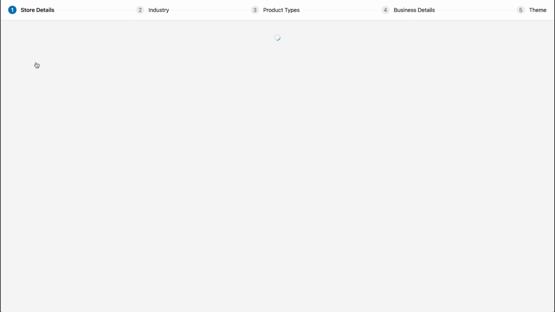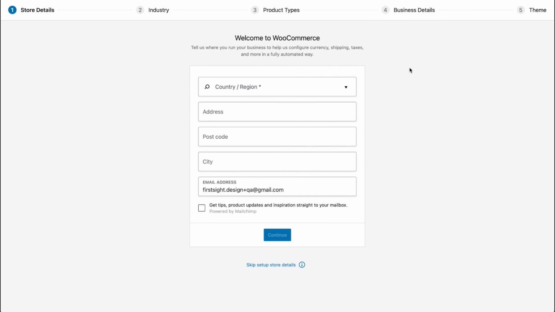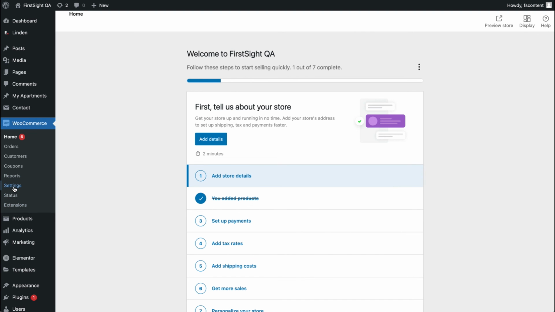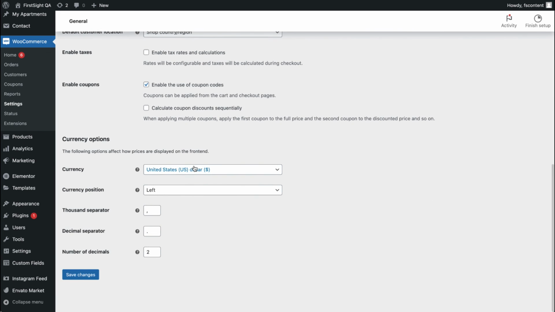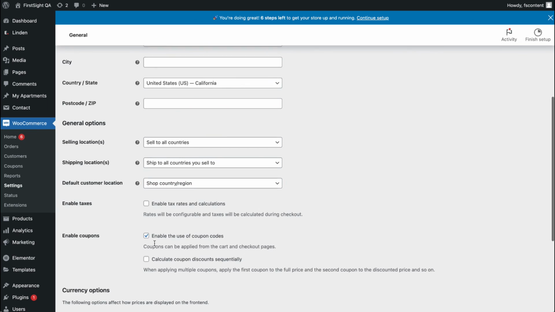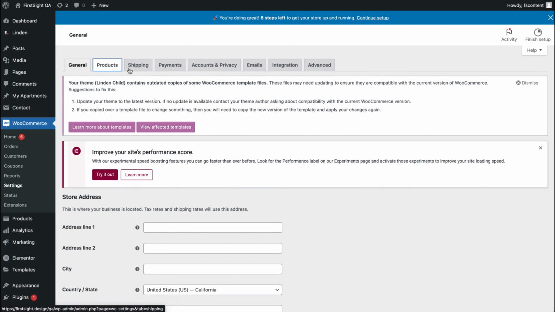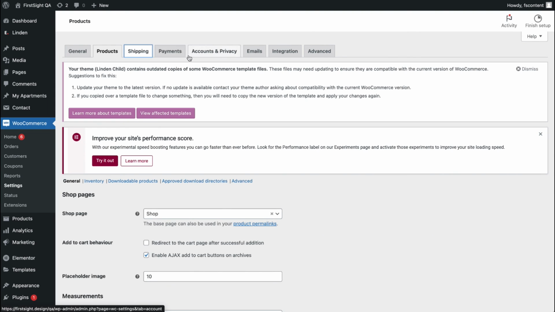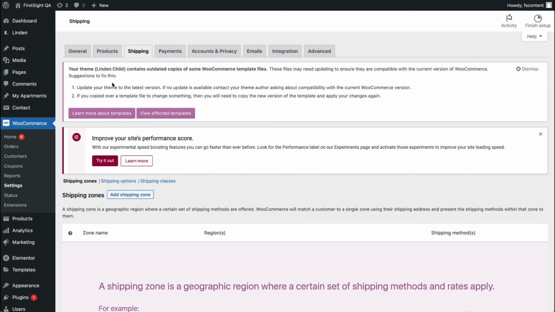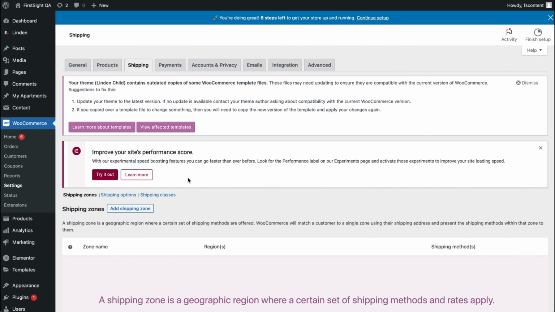Here in WooCommerce, you can set up step by step all the settings for your store. You can also go here to the settings, and you'll be able to set up a currency here. You'll be able to set up some product settings, shipping options, payment methods, and so on. So review these settings here.